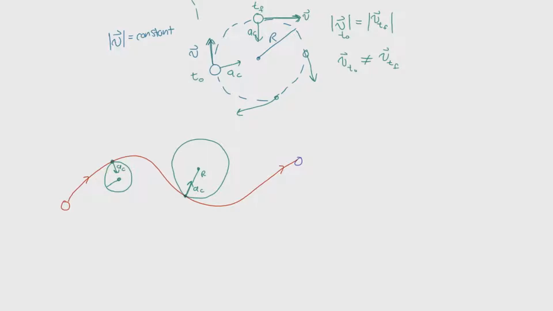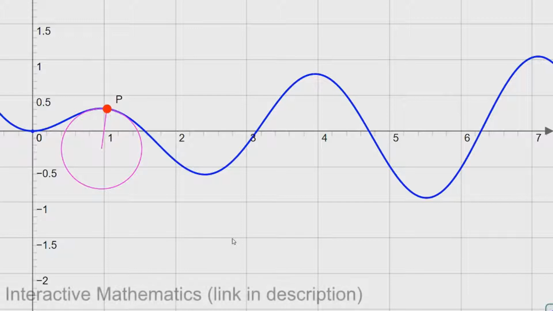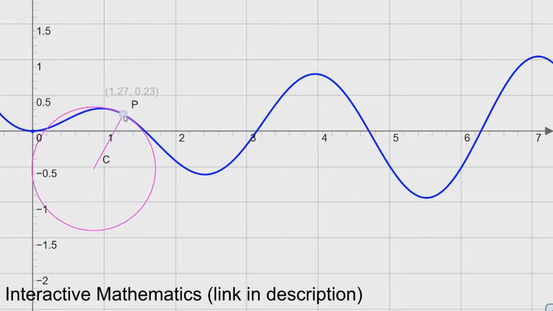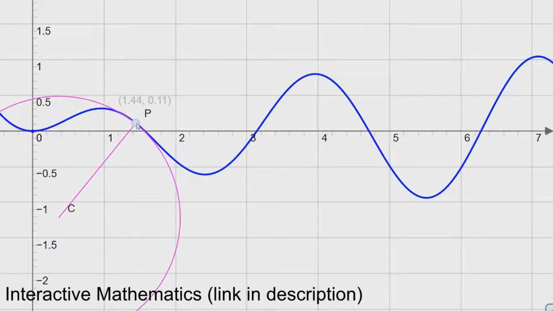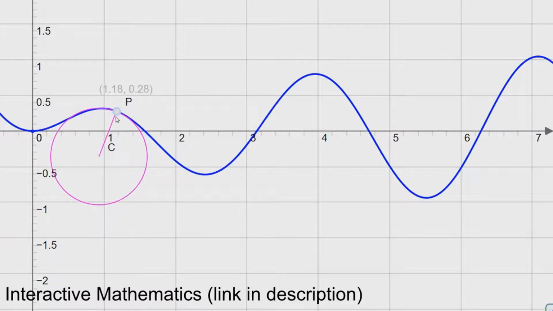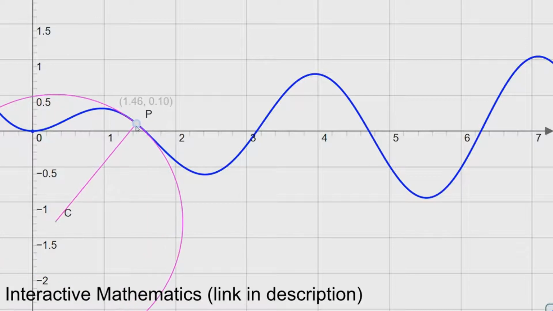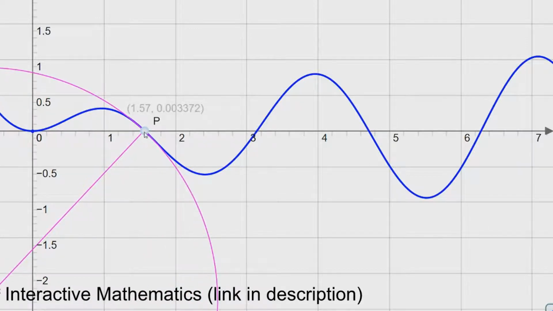I found this little program that demonstrates what I've been talking about, this idea of the radius of curvature, which we can use to find centripetal acceleration. We could take this path and move this particle along it, and you can see that at any given point, there is a tangent circle with some given radius that tells us about the centripetal acceleration.